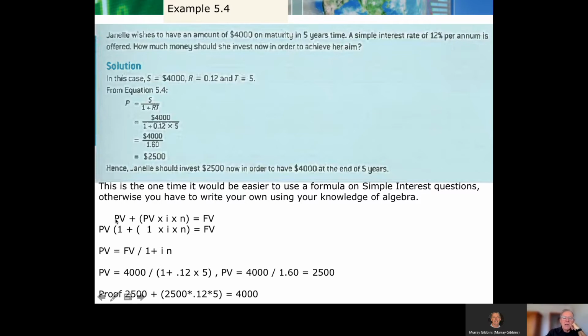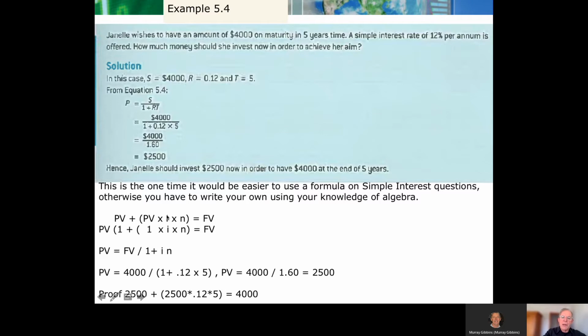And I know I probably shouldn't use these terms. I'm using PV, which is really a compound interest term, I guess, but it's a value today, a present value. And I'm also using FV for the future value. They're using S for the future value and P for the original deposit, or the amount invested. And they're also using R for rate and T for time.